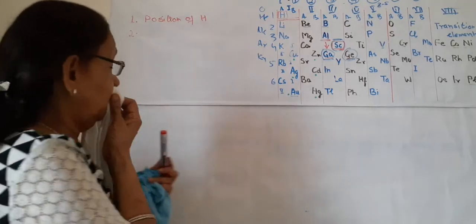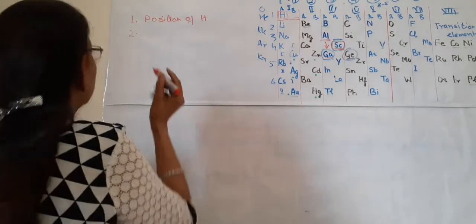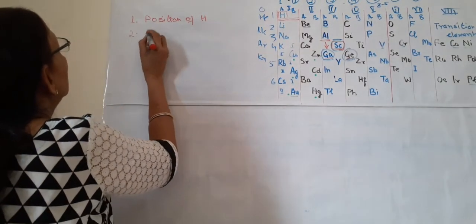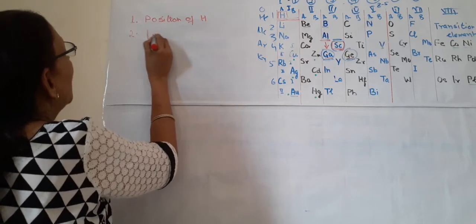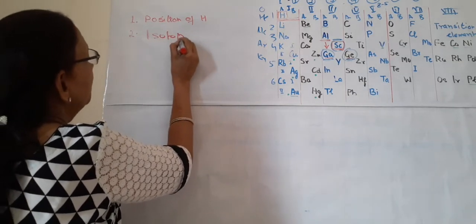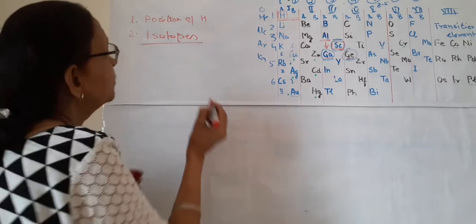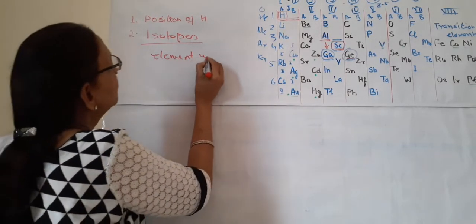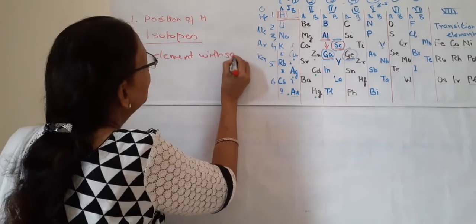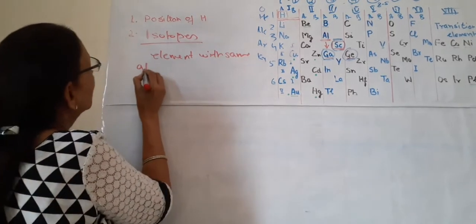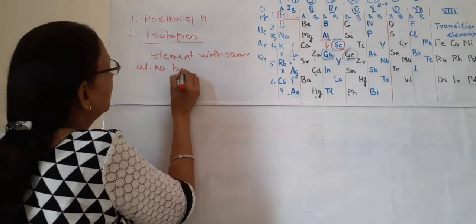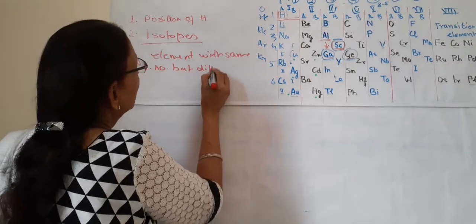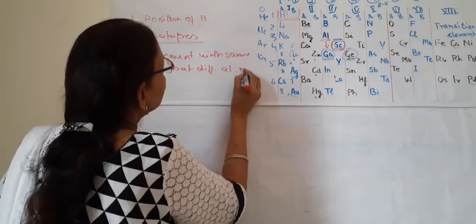The next limitation is about isotopes. Isotopes are elements with the same atomic number but different atomic masses.